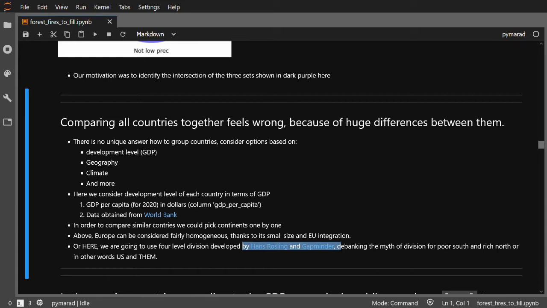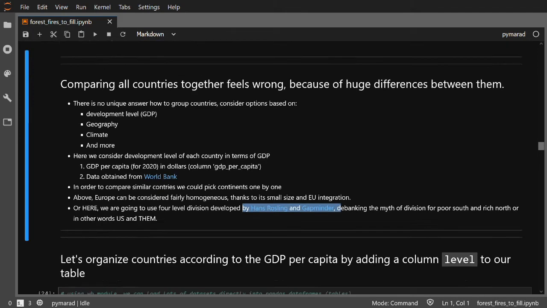Instead, Gapminder suggests that we can split countries in terms of wealth into 4 levels. It starts with people living under the level of extreme poverty, which is below $2 or $2.5 per day. We are going to use $2 a day. And then you simply always multiply by 4 to reach the next levels. So we end up with levels of $2, $8, and $32. More than $32 per day, and you are in the highest tier of the world in terms of wealth. And that is exactly what we are going to try to recreate here.